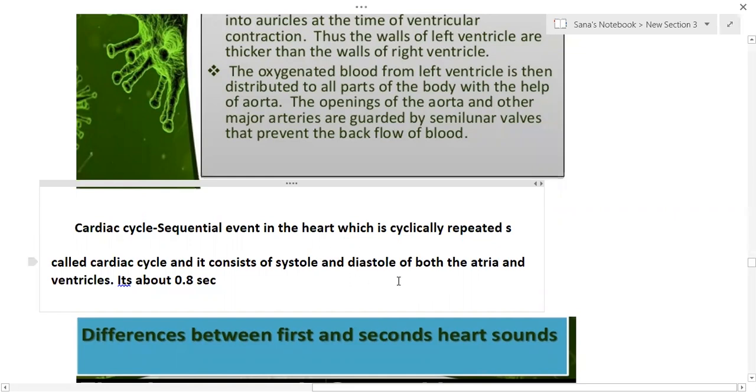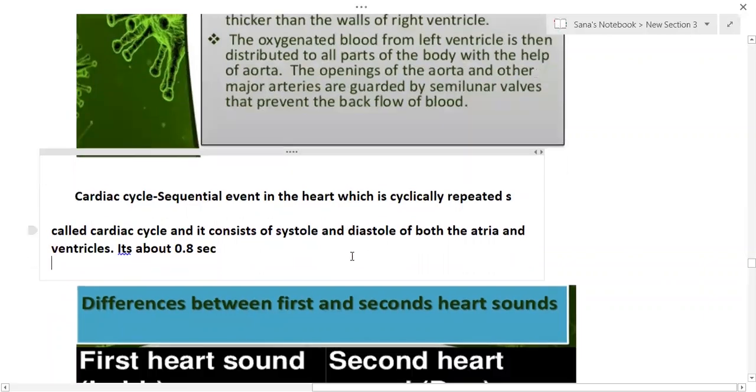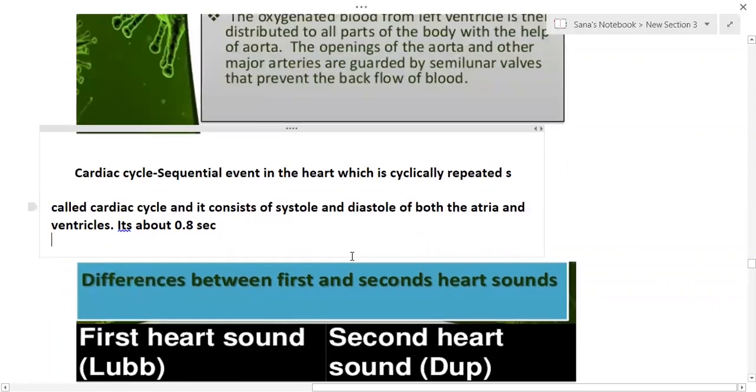Diastole is nothing but the relaxation of the heart. So both the atria or the auricle as well as the ventricle contract as well as relax. So this entire sequence we call a cardiac cycle. In one heartbeat, the sequential events that take place are the cardiac cycle.